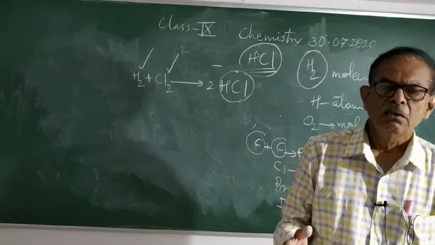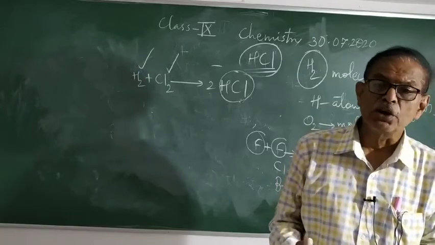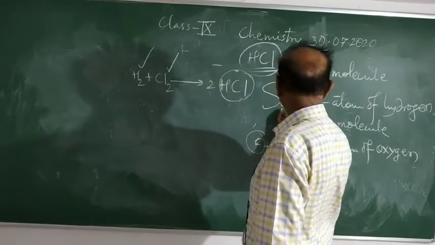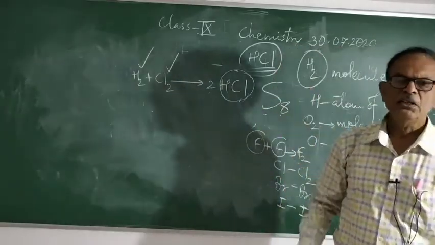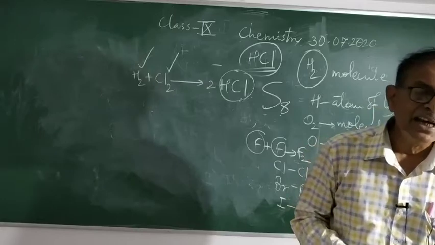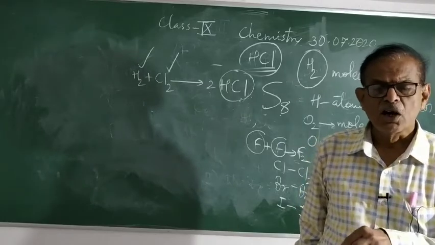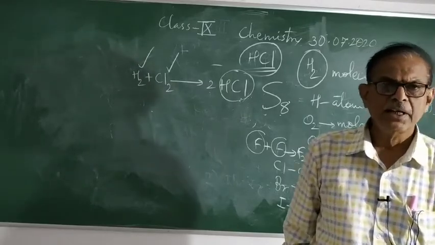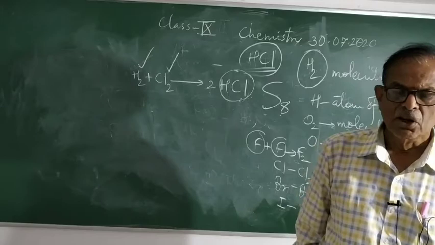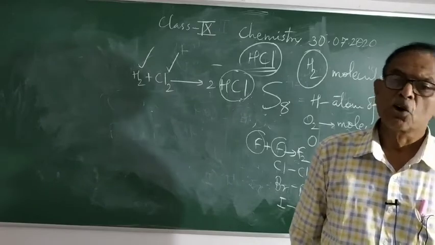Then you can take sulfur as an octatomic molecule. The molecule of sulfur we write as S8. S8 means molecule of sulfur. Thus the sulfur molecule consists of 8 atoms and thus it is octatomic. And this is called the atomicity of an element, that is, the number of atoms present in the molecule of the given element is called its atomicity.